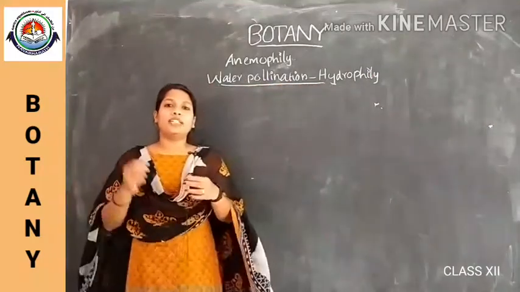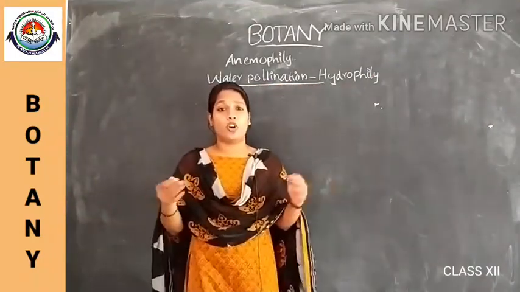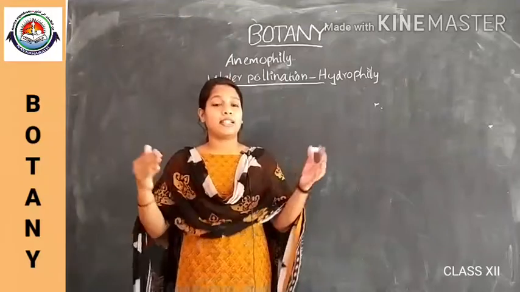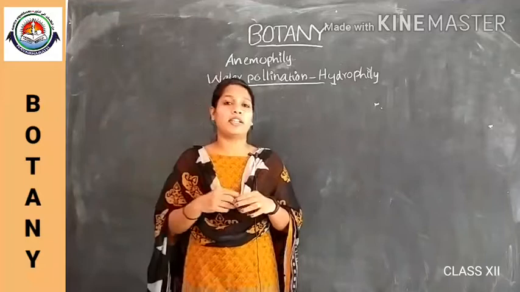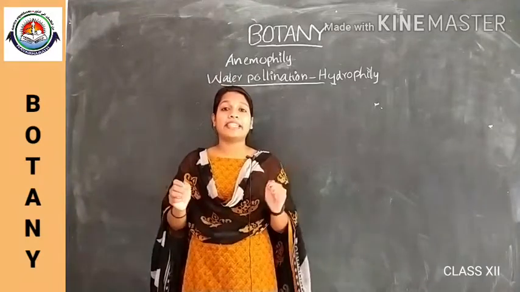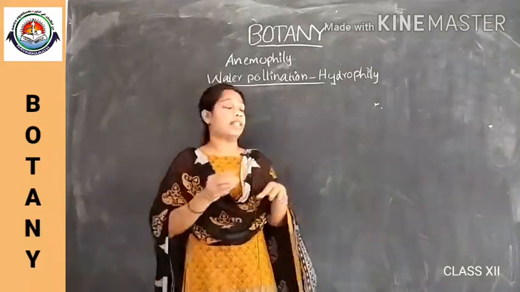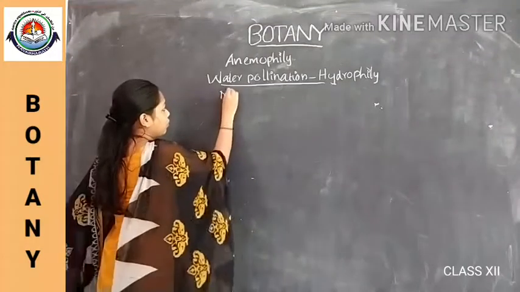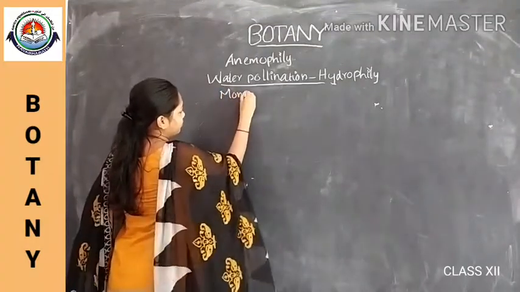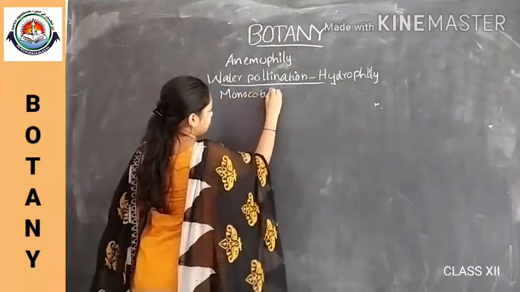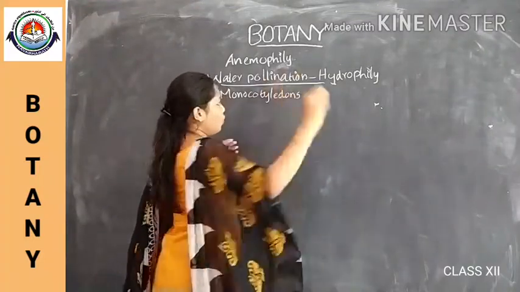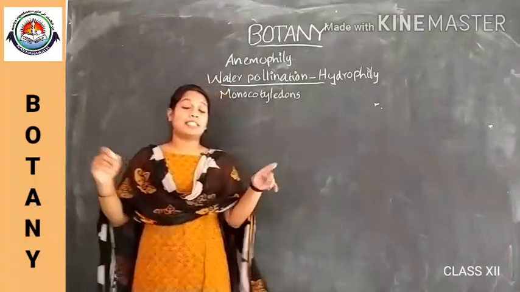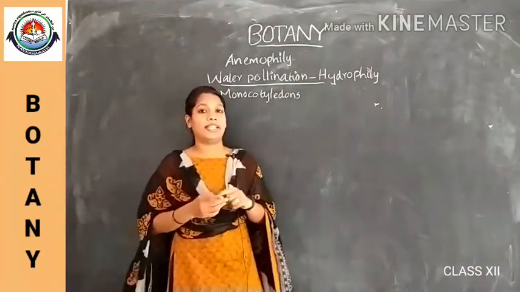This kind of water pollination is not quite common in plants. It is restricted to some plants, around 30 genera, and it is mainly seen in monocotyledons. What are monocotyledons? Plants having only one cotyledon.